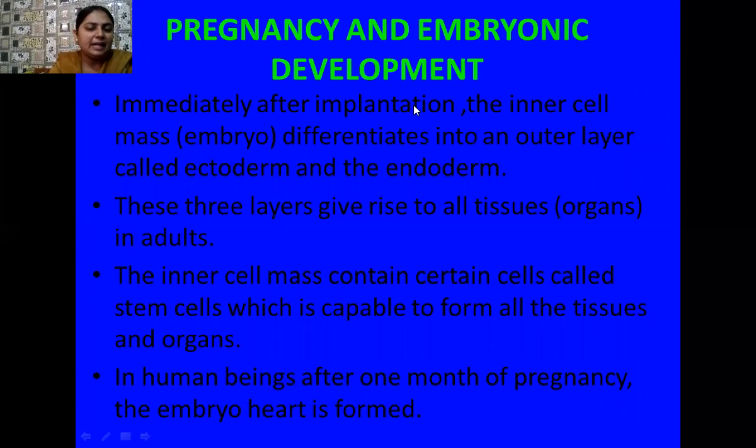Yes, student, immediately after implantation, the inner cell mass or embryo differentiates into an outer layer called ectoderm and an inner layer called endoderm. And between the ectoderm and endoderm, a middle layer is also formed later on, and that is mesoderm. So these three layers give rise to all tissues and organs in the adult. The inner cell mass also contains a special type of cells called stem cells, which are capable of forming all tissues and organs. So in human beings, after 1 month of pregnancy, the embryonic heart is formed.